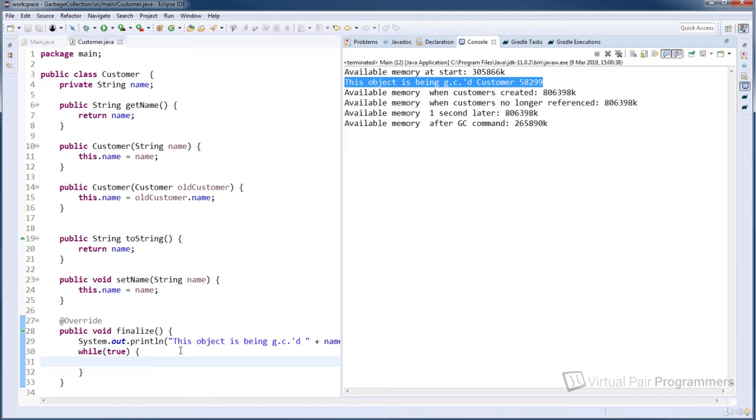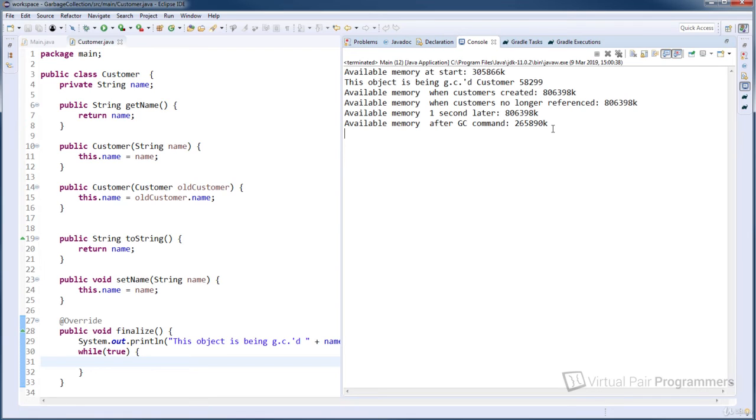And even right at the end of the application, when we say how much memory is available after the garbage collection, it never actually finished. So we've effectively disabled the garbage collection process by putting a never-ending loop in the finalize method.